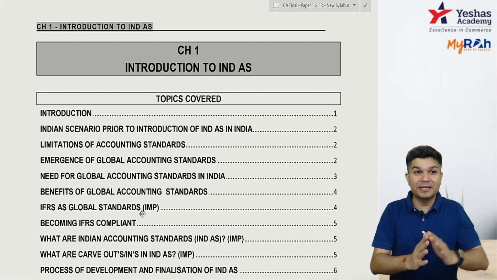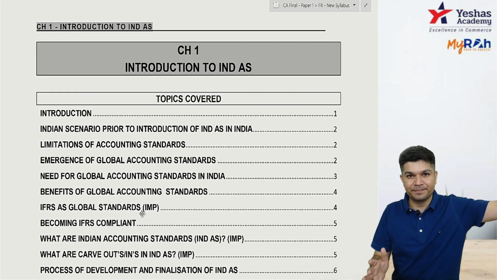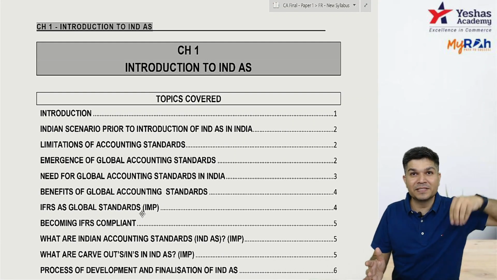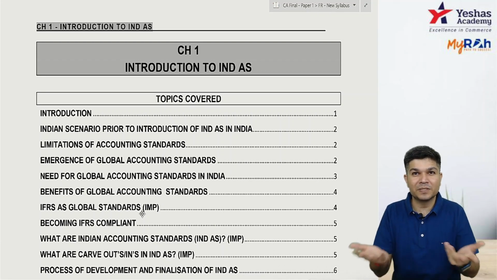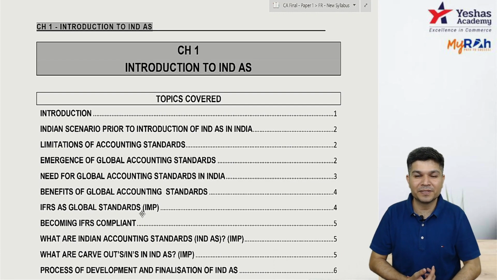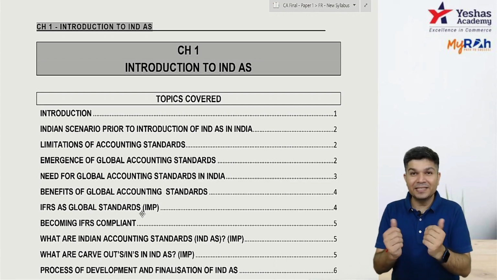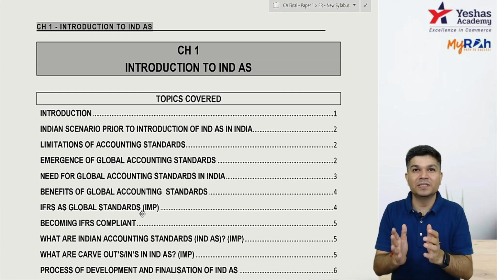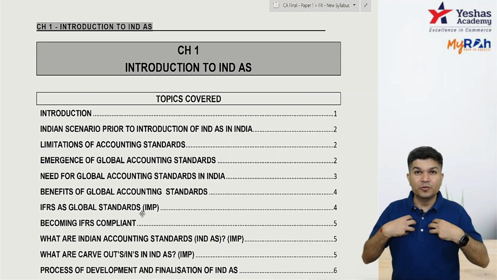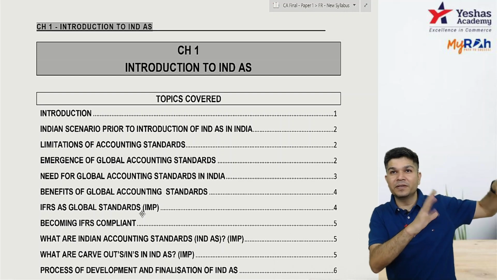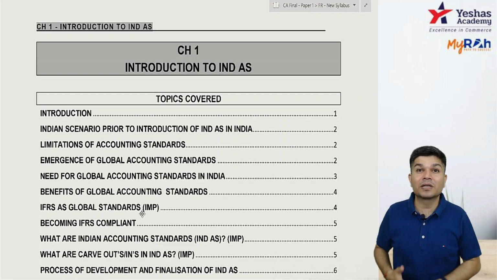Now, can I say when investors from abroad are investing, before investing they will definitely see the accounts. Without seeing the balance sheet and P&L, nobody is going to invest. So whenever they're seeing the accounts, they want to see that the accounts are prepared in a proper manner. See, you follow a different concept, they follow a different concept, then accounts are not comparable.